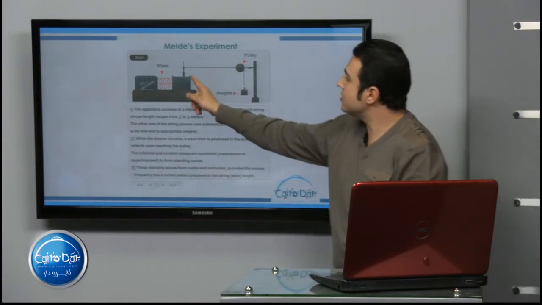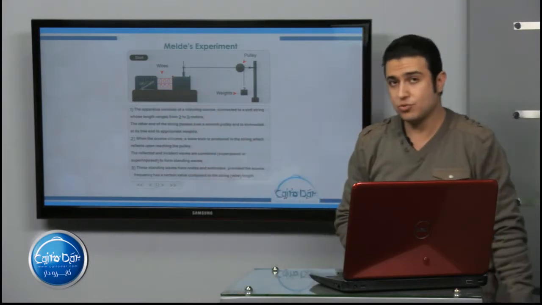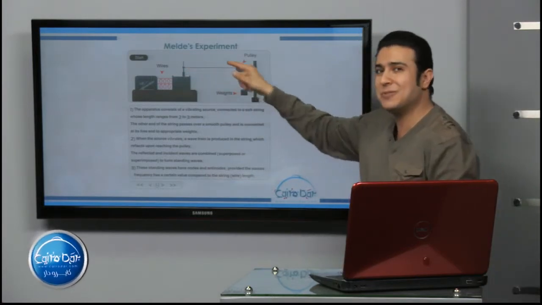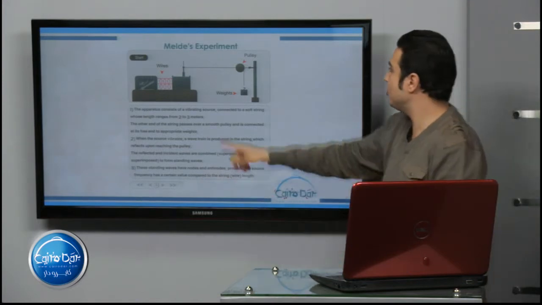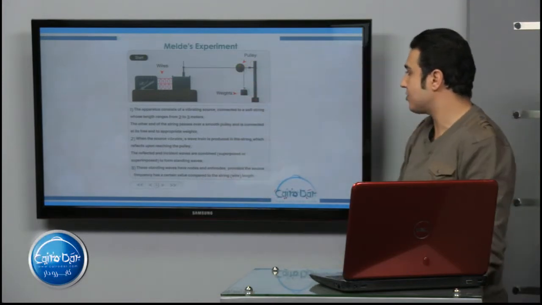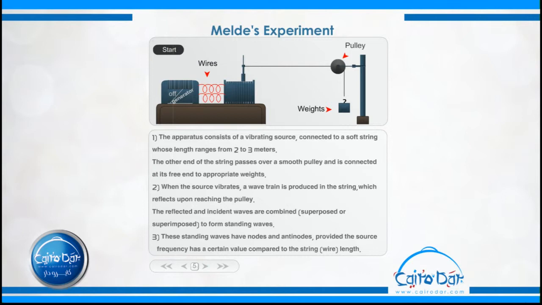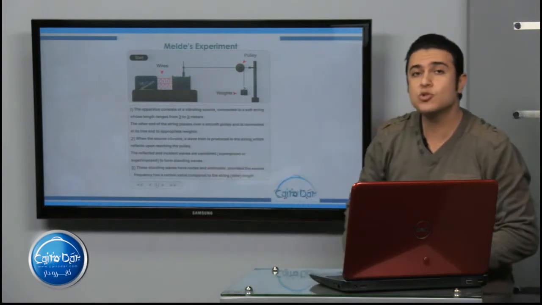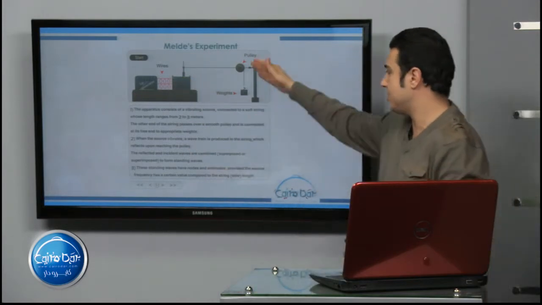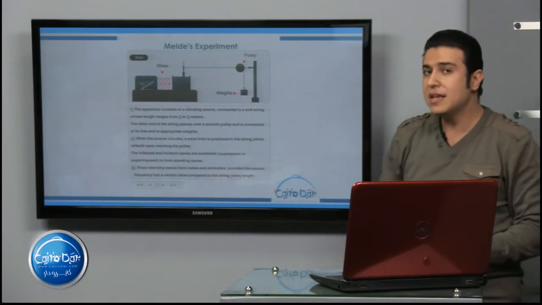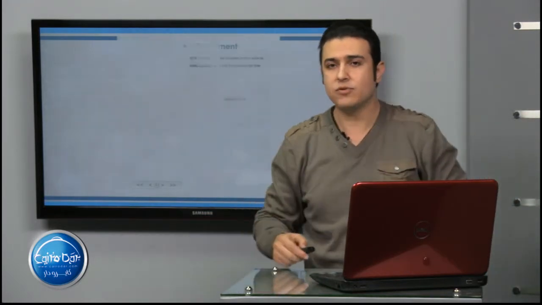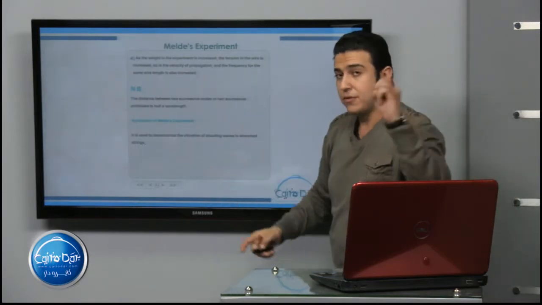After that, when this vibrating source vibrates, of course a wave train is produced in the string, which reflects in the opposite direction. So it will form standing waves, as you see here. These standing waves have nodes and antinodes.